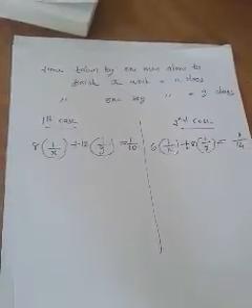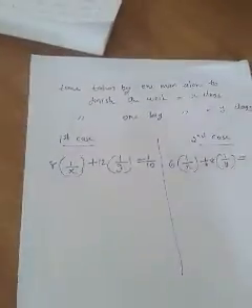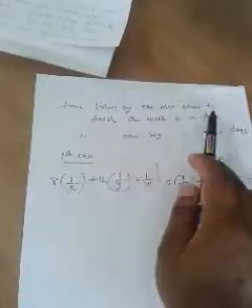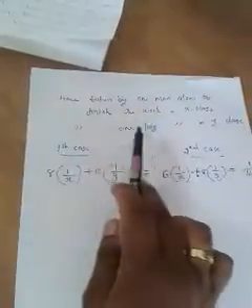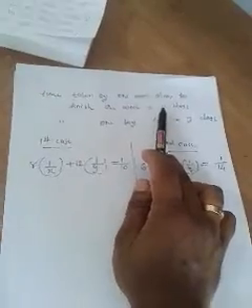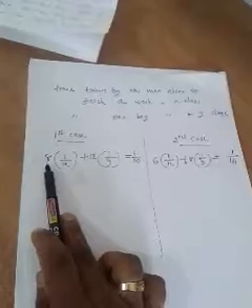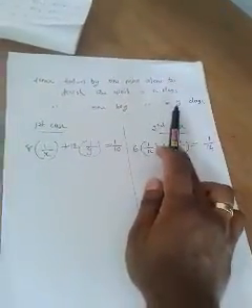That means the question is: 8 men and 12 boys can finish a piece of work in 10 days. We assume that the time taken by one man alone to finish the work is x days, and the time taken by one boy alone to finish the work is y days. So take the reciprocal of x, 1 by x. Then how many men are there? 8. So multiply 1 by x with 8. Then take the reciprocal of y. What is that? 1 by y.